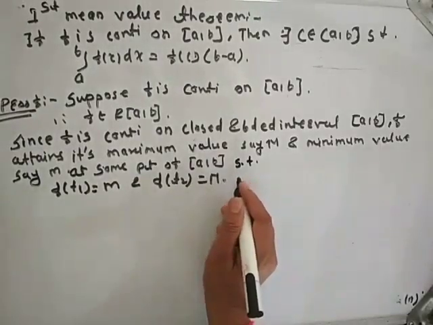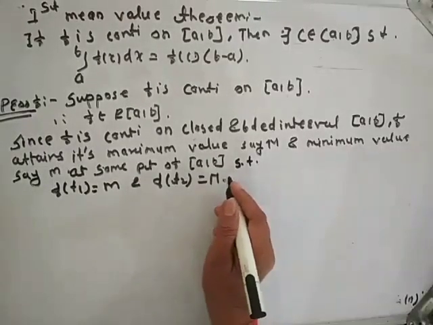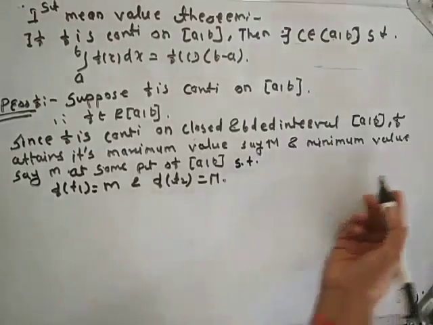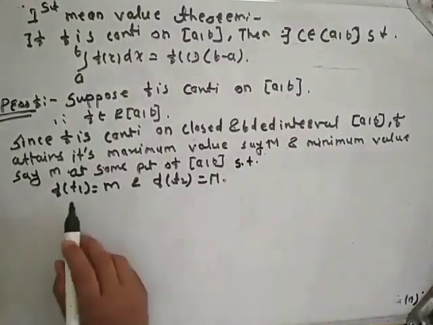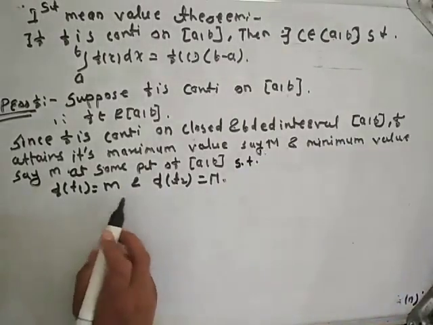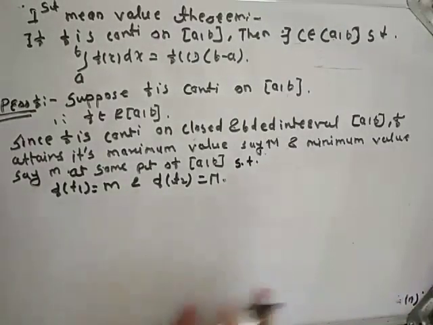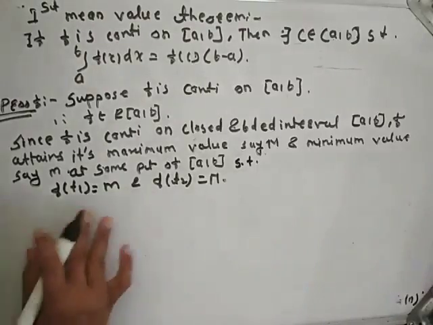Because f is continuous, so it attains maximum value and minimum value.